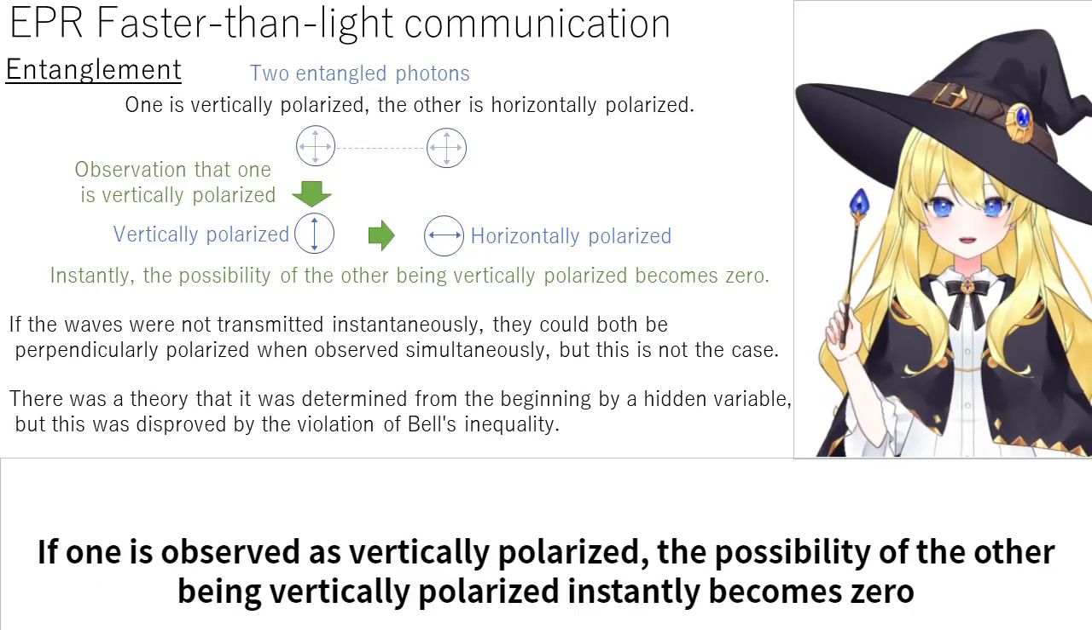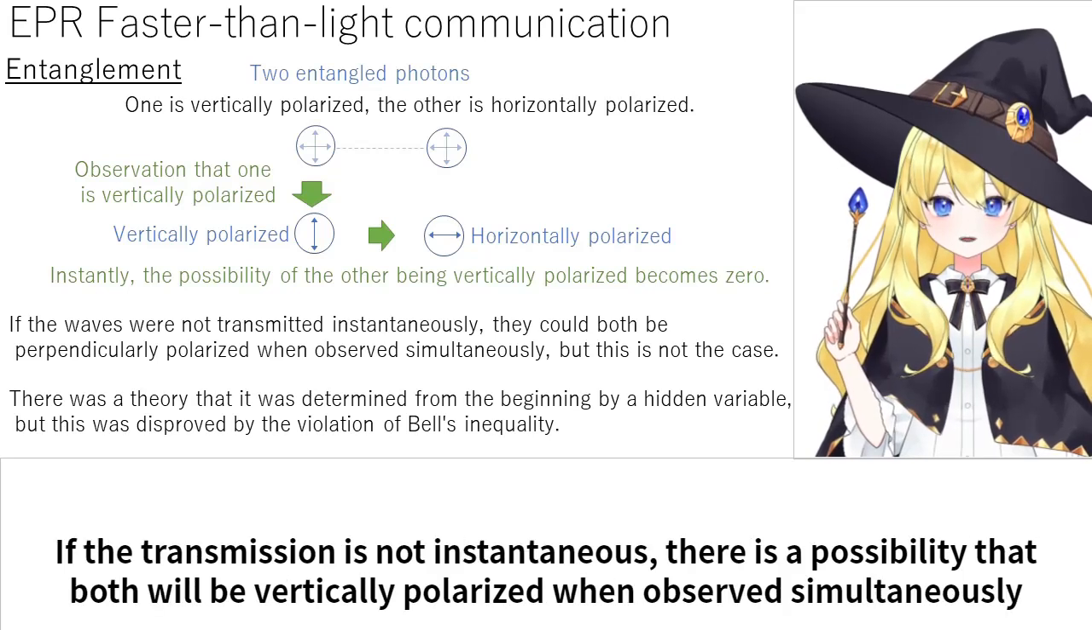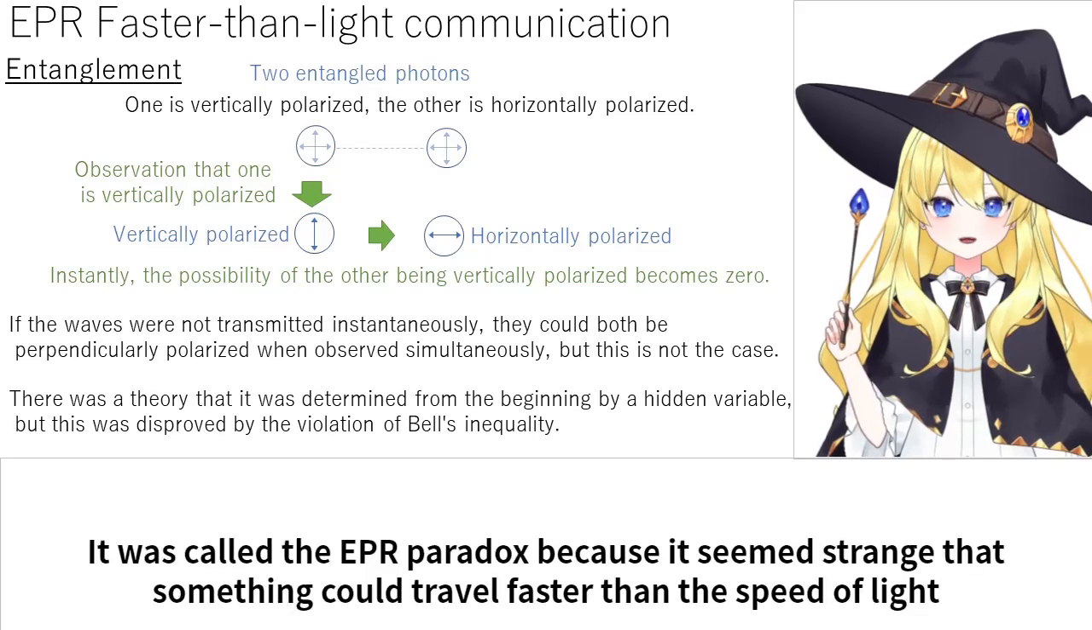If one is observed as vertically polarized, the possibility of the other being vertically polarized instantly becomes zero. If the transmission is not instantaneous, there is a possibility that both will be vertically polarized when observed simultaneously. However, in reality, both will never be the same polarization. It was called the EPR paradox because it seems strange that something could travel faster than the speed of light.